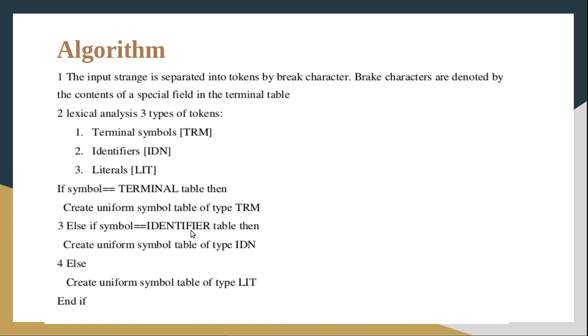If it is an identifier, make an entry in the identifier table as well as the uniform symbol table. If it is a constant or literal, we have to make the entry in the literal table as well as the uniform symbol table. So for all these three types of tokens, definitely an entry should be given in the uniform symbol table. That is the main task of the lexical analysis phase.